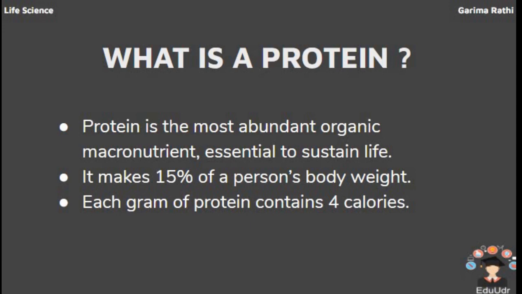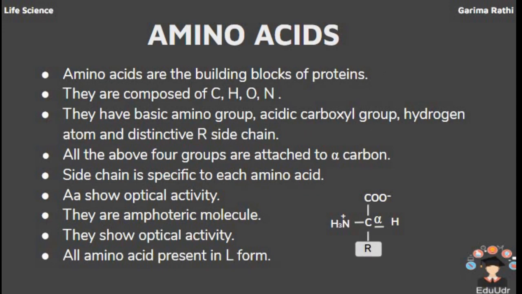Protein not only acts as a structural unit but also acts as a functional unit. Many metabolic intermediates, enzymes, antibodies, all are made up of protein. It also acts as a fuel source. 1 gram of protein will provide 4 calories of energy on combustion. It is less in comparison to lipid because lipid provides 9 calories of energy, but it is equal to carbohydrate.